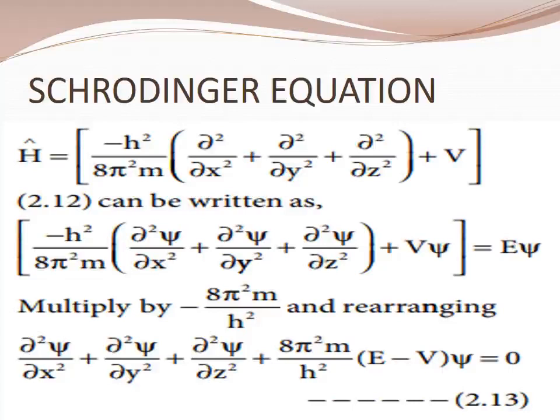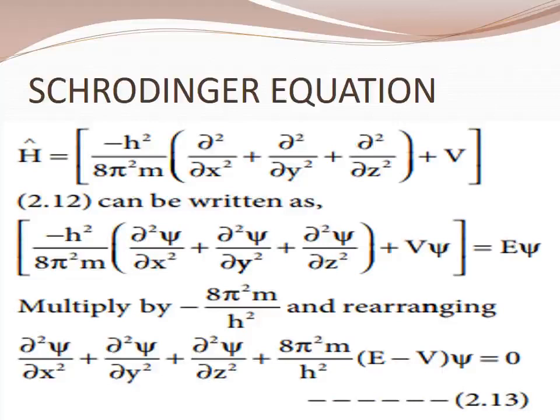Okay, right. See here, H equal to minus h square by 8 pi square m, dou square by dou x square plus dou square by dou y square plus dou square by dou z square. Okay, these are differential forms you will study in your maths. Plus V, you remember this equation. Okay, this equation, that first equation H is written, no, that is a differential equation.